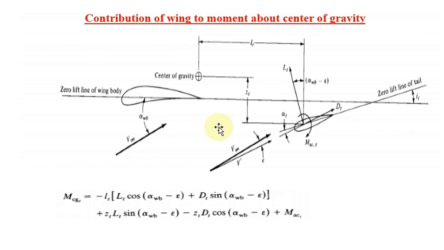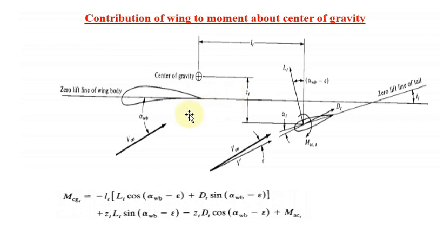Okay, the first line is called your zero lift line of the wing body. So we are combining wing as well as tail, wing portion as well as tail portion we are going to consider. This is the first line you have to remember, the zero lift line for the wing body combination.